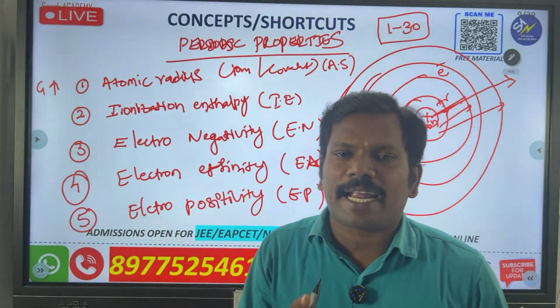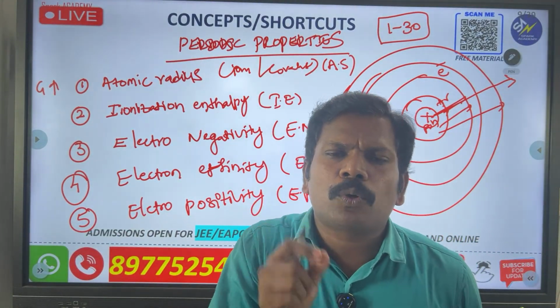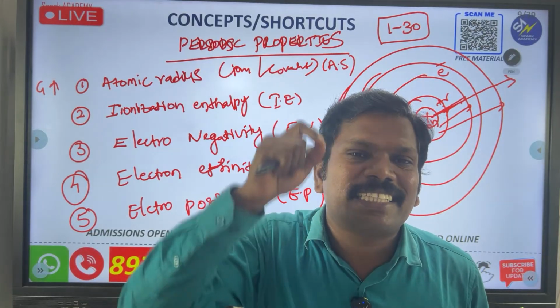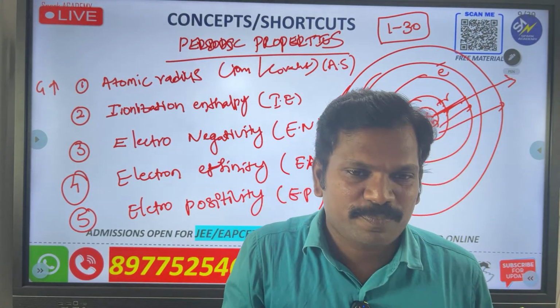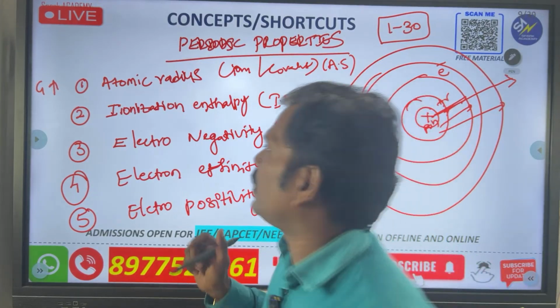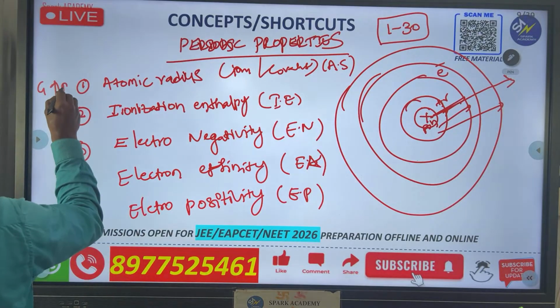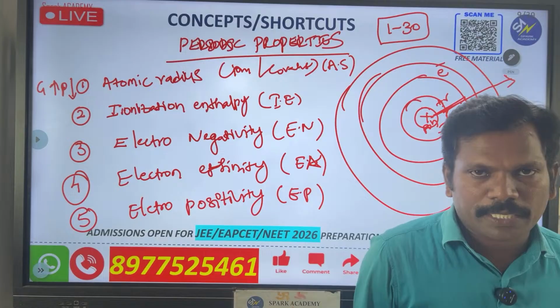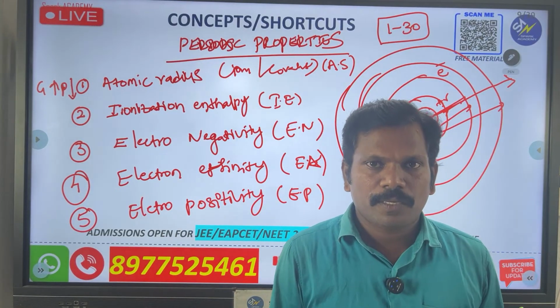Please listen and answer this one, because if you know the one property, simple logic, if it is increasing in a group, it is simply the opposite in a period. In periods, it will decrease. The reason is different, we will discuss it later.